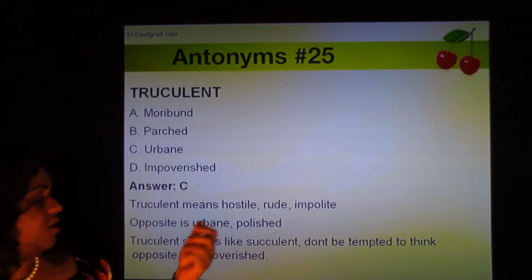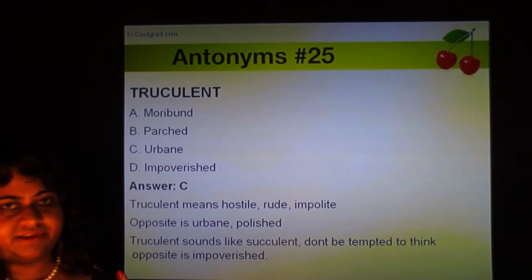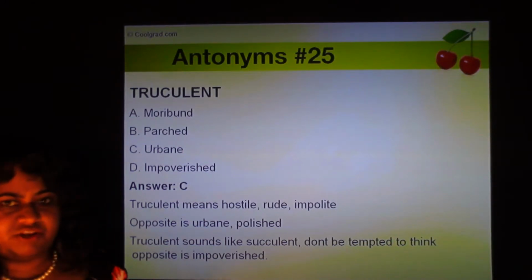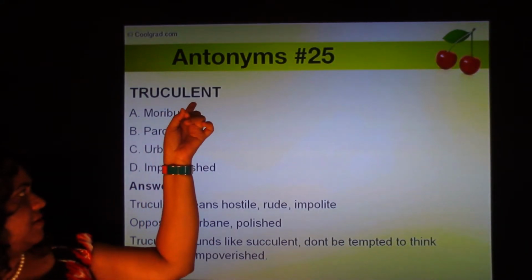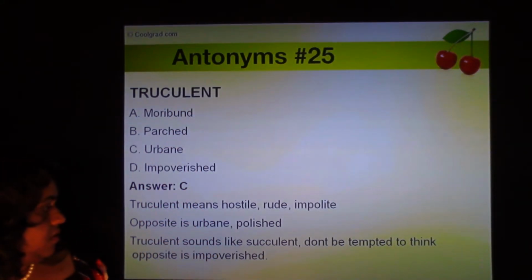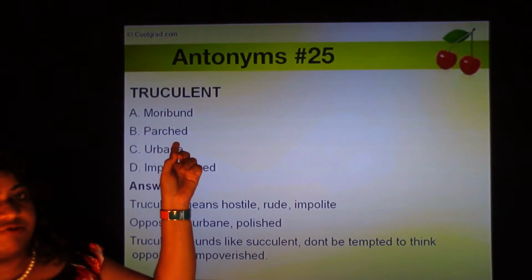The opposite is urbane or polished. Urbane is nothing to do with living in a city, nothing to do with urban life. Urbane means polished. So truculent is impolite and urbane is polite. Parched means dry. This was done to confuse people actually.